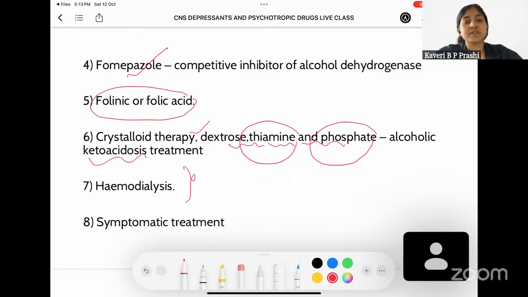Whenever the person has taken so much alcohol that saving his life would be the major goal, hemodialysis has to be tried so that faster recovery can be sought in the patient. Also, symptomatic treatment for any other problem like breathing, airway, or circulation should be taken care of. Also, if the person is very dehydrated, fluids are to be given to the person.